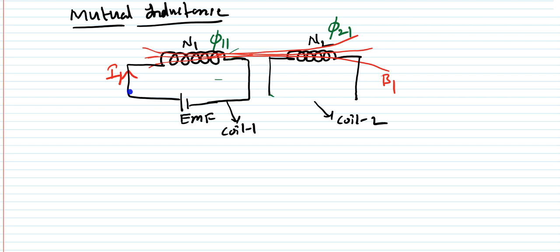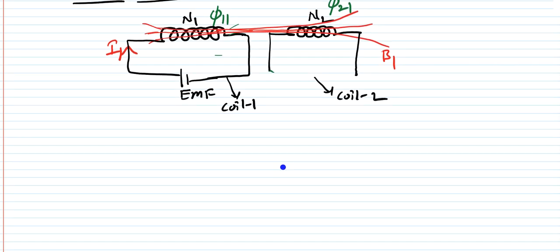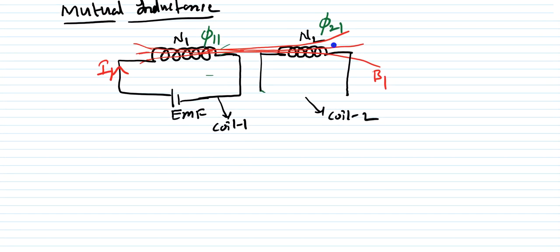So whenever current flows in the first coil, a flux is produced in the second coil. You can understand here the current in coil 1, then I can write that this flux pi 21 depends on the B1, and the B1 depends on the I1, isn't it?